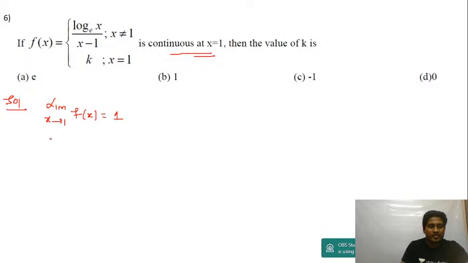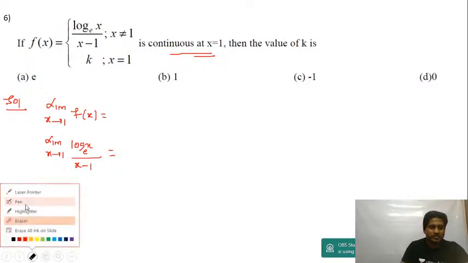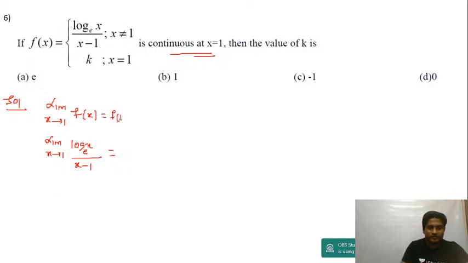So I'm going to write this as limit x tending to 1 f(x) is equal to log x, understood as base e. Even if e is not there, base e only, right? Upon x minus 1, is equal to limit x tends to 1 f of x is equal to f of 1. That's given in the question. It's already continuous, so this fellow is f of 1. This condition is already given. It's given in the question that at x is equal to 1, f of x is equal to k. So this becomes k.